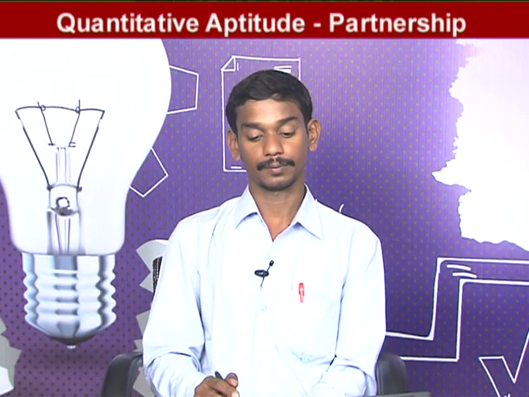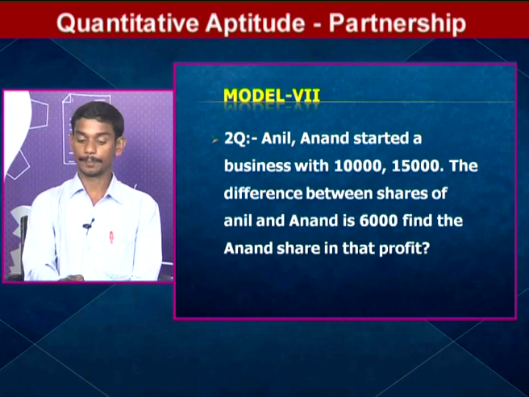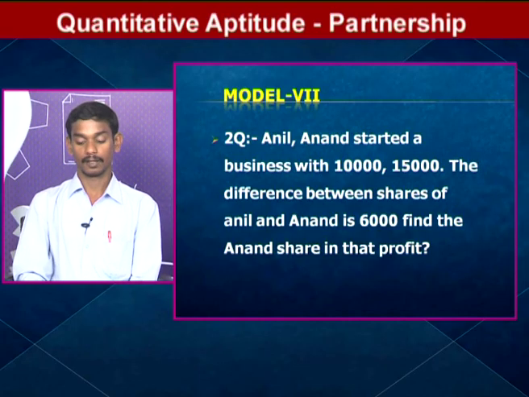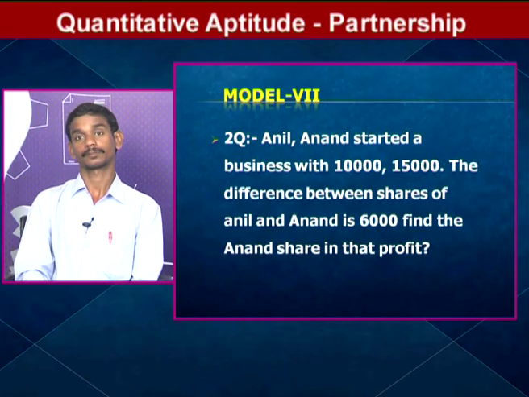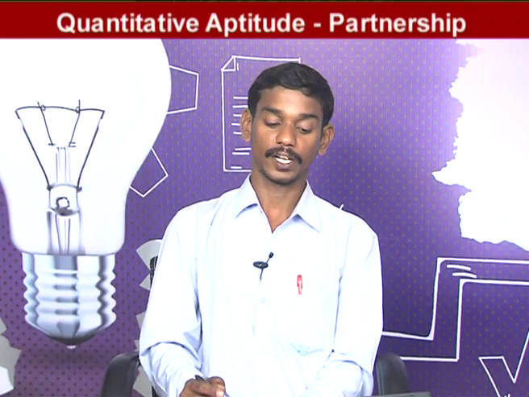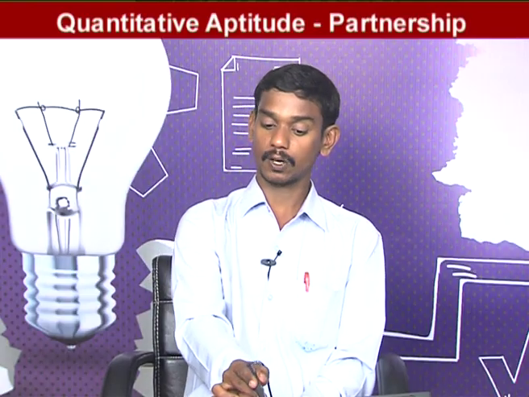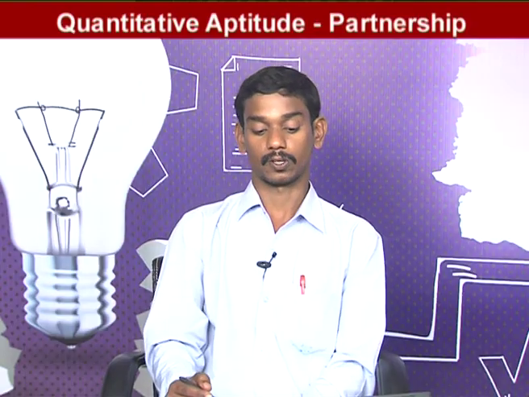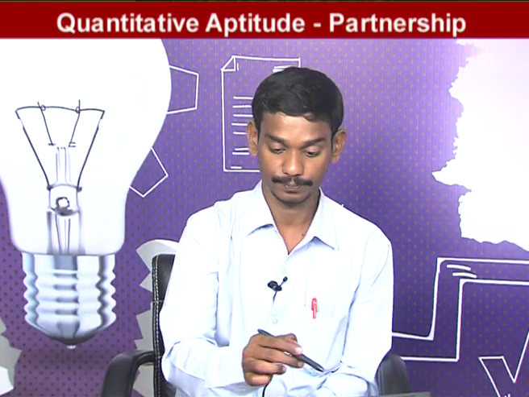And come to the second question. Anil and Anand started a business with 10,000 and 15,000 respectively. The difference between the shares of Anil and Anand is 6,000. Find Anand's share in the profit. In this question, 2 persons started the business. First person is Anil and second person is Anand, with investments of 10,000 and 15,000.